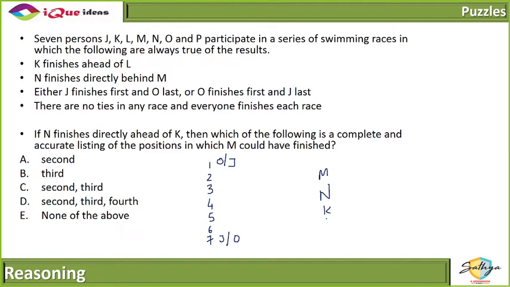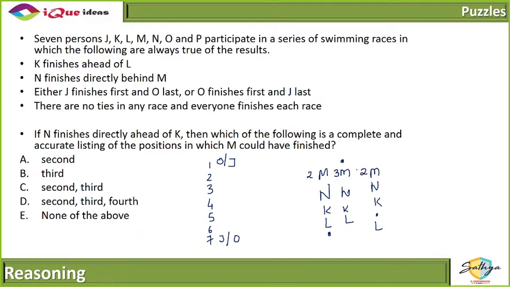So either K finishes ahead of L and I have a spot here, or I have a spot here and K finishes ahead of L, or K finishes ahead of L but with a space in between. These are the three possible conditions, right? So in all these three conditions, M is at second position, or third position.